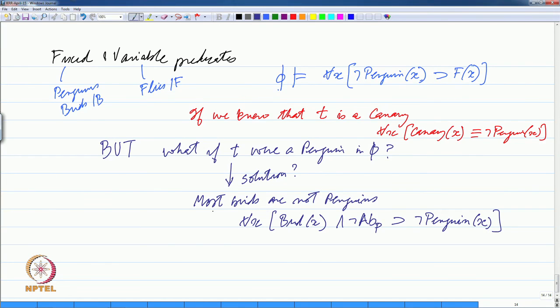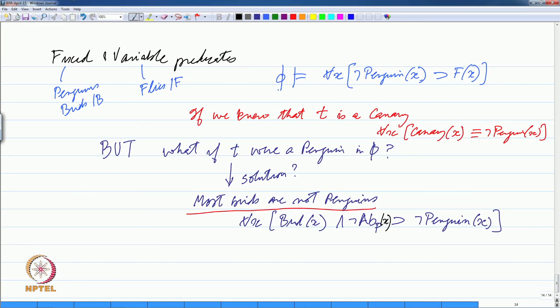So, I am just trying to express the fact that most birds are not penguins. The abnormal predicate, does it have an argument x? Abnormal x. I keep making this mistake. It has an argument x.